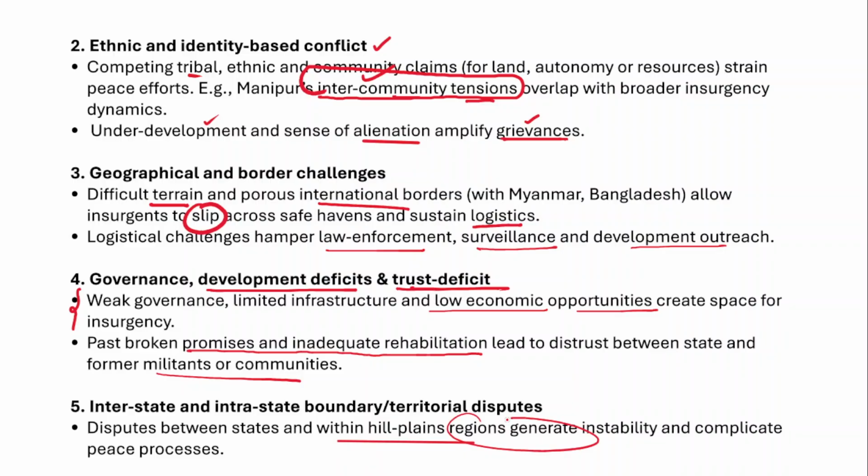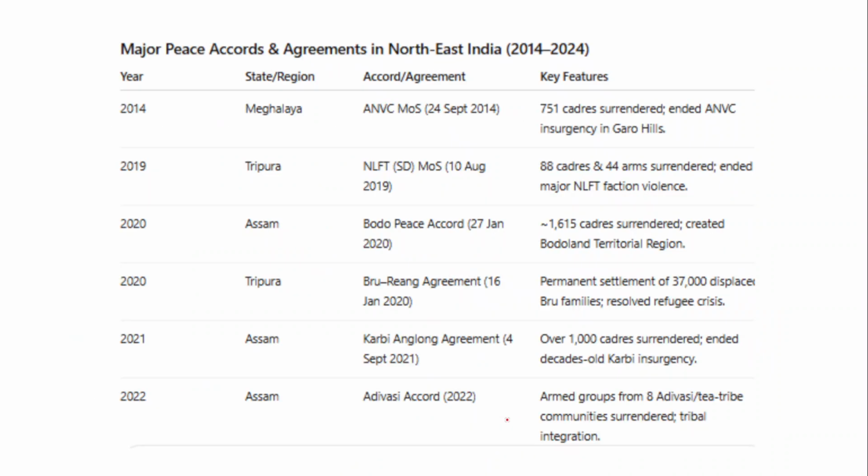These are some challenges that the security forces have been facing in the northeastern part of India, and you can also write these as general challenges in the northeast when it comes to dealing with insurgent groups. Now let's understand the major peace accords and agreements in northeast India from 2014 to 2024, in the last one decade. In the year 2014, in the state of Meghalaya, the accord called ANVC MOS.